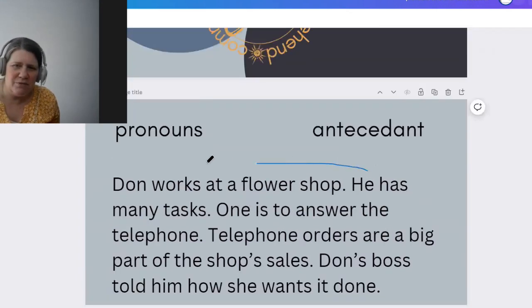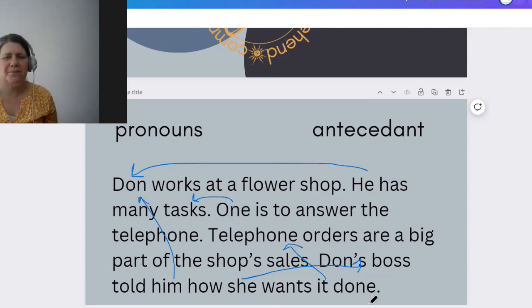He refers to Don. One is referring to tasks. Him is referring to Don. She is referring to the boss. And it is referring to telephone orders. Okay?